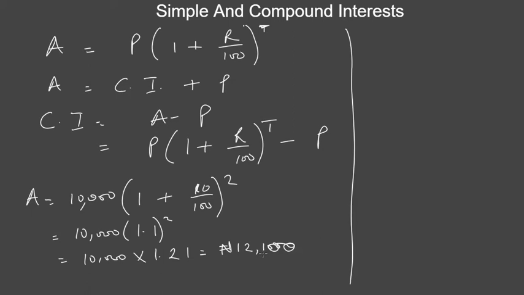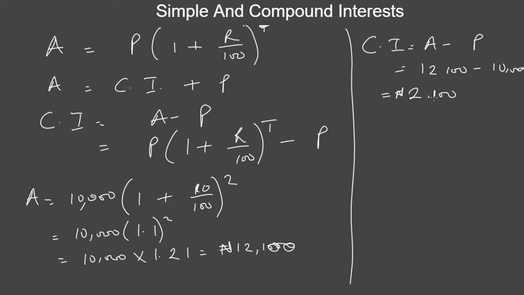So now, what do you think would be our compound interest? It will be the amount minus the original principal, which is 12,100 minus 10,000, and that will give you 2,100. And this is exactly what we got in the previous example. So that is what compound interest is all about.